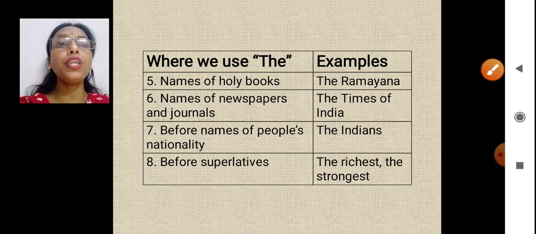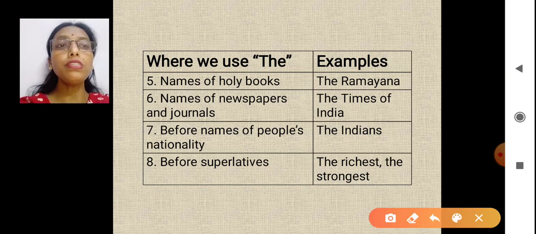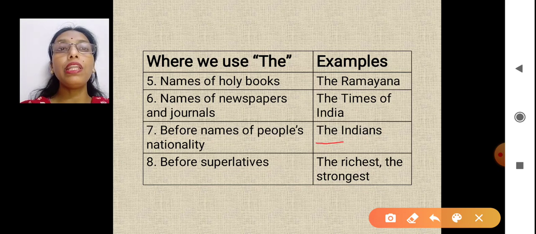Now, before names of people's nationality, yes, the Indians, the German, the Japanese, the South Koreans. So I'm telling about that person's nationality, to which nation that person belongs to.